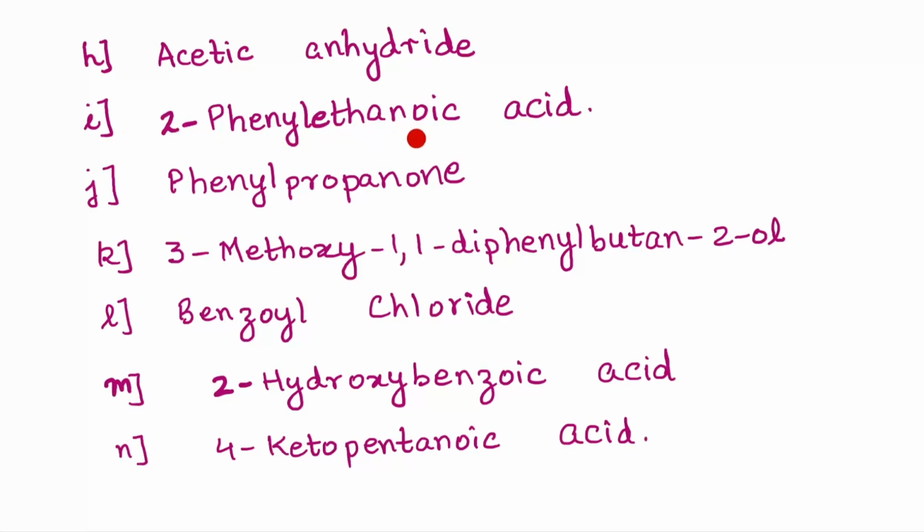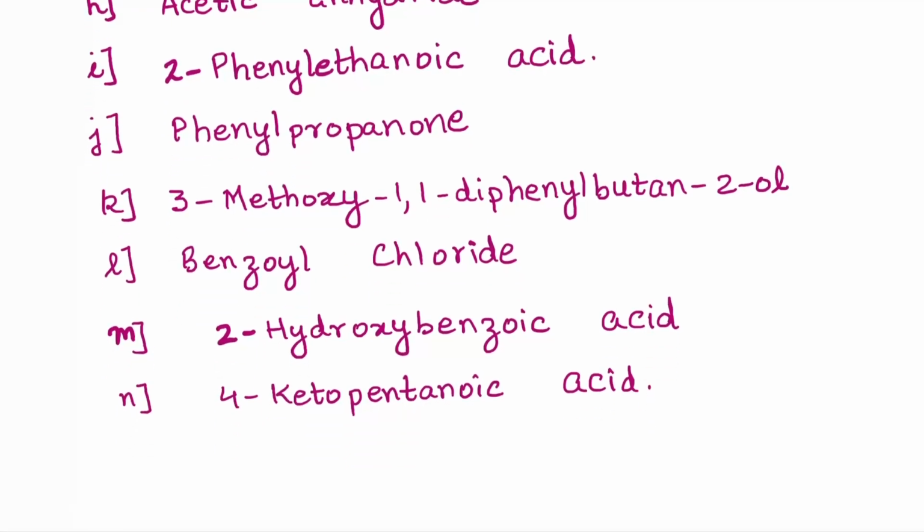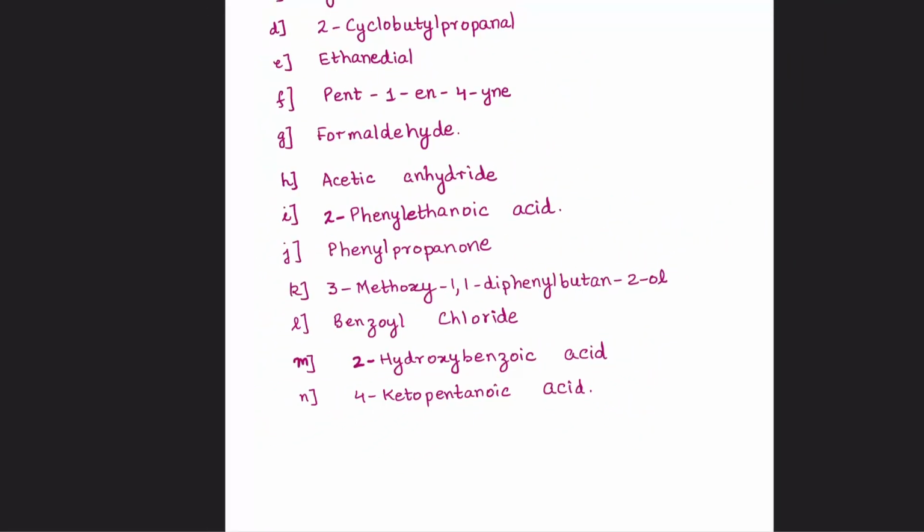I, 2-phenyl ethanoic acid. J, phenylpropanone. K, 3-methoxy 1,1-diphenyl butane 2-ol. L, benzoyl chloride. So what will be the IUPAC name of this compound? M, 2-hydroxy benzoic acid. N, 4-ketopentanoic acid. Have you noted them down completely?